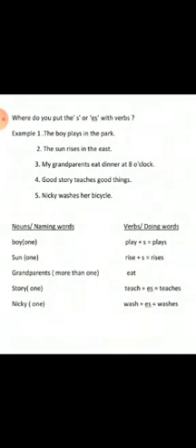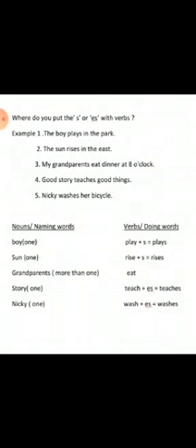Third, my grandparents eat dinner at 8 o'clock. Fourth one, good story teaches good things. Fifth one, Nikki washes her bicycle. Now you are seeing two columns given there. In the first column, nouns or naming words are written. In the second column, verbs or doing words are written.